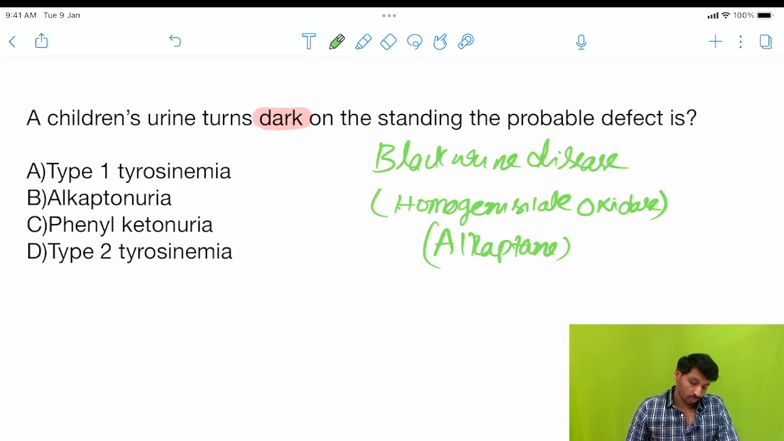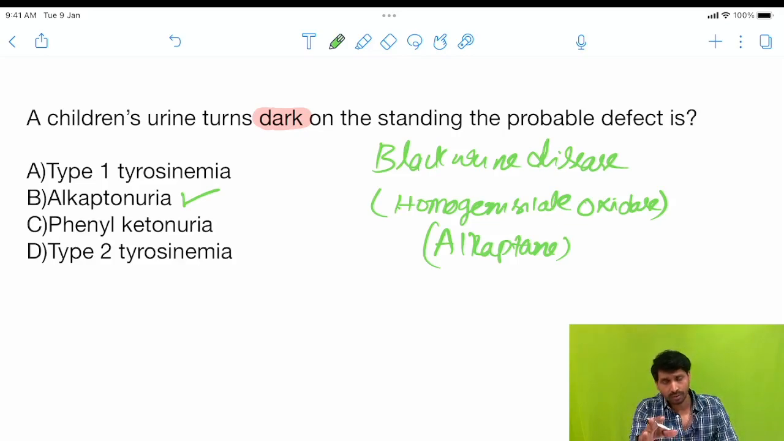So with this we can make out what are the correct options and wrong options. The correct option is alkaptonuria. In alkaptonuria, homogentisic acid will be excreted because of deficiency of the enzyme homogentisate oxidase, as homogentisic acid will not be converted into further products, so the homogentisate level will be increased in the serum and they start excreting in the urine. When the homogentisate excreted in the urine gets exposed to the air, a chemical reaction converts the urine into black color. So here the probable defect is alkaptonuria.